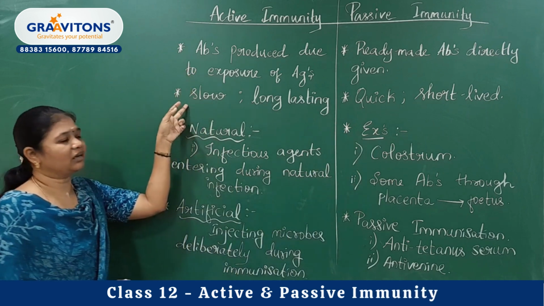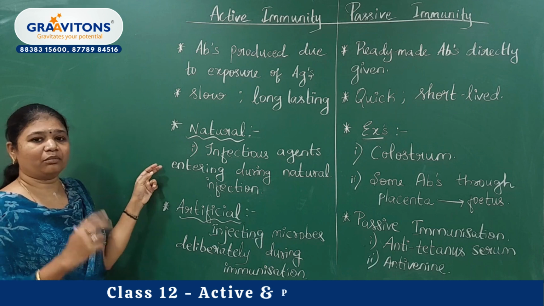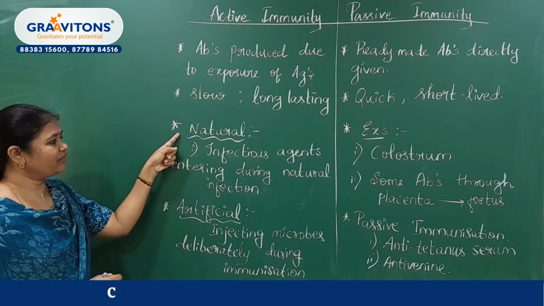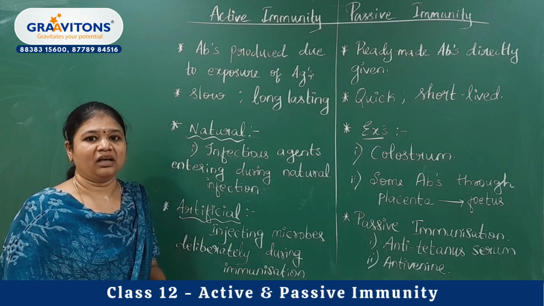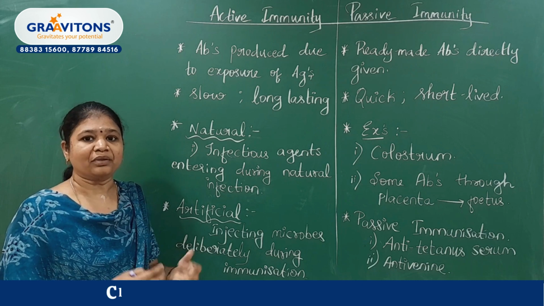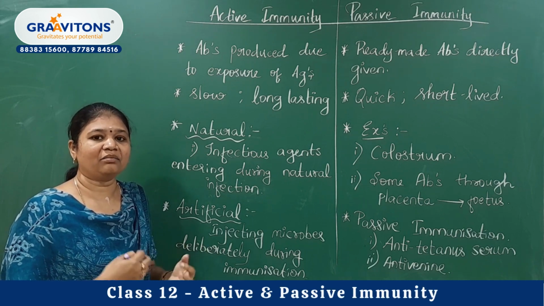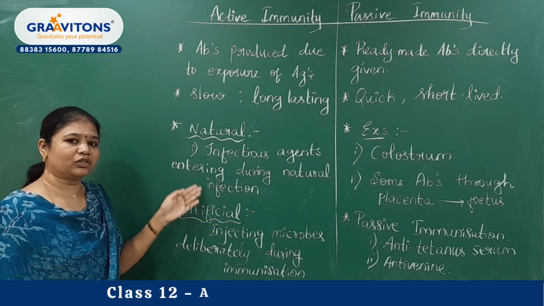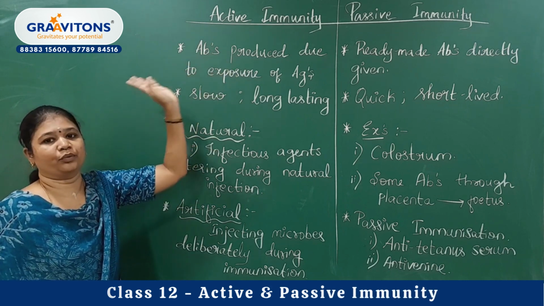So the definitions are these. Now coming to the examples. Active immunity can be of two types: natural as well as artificial. Natural is when we experience natural infections like smallpox or mumps. At that time our body starts to produce antibodies. All those kinds of immunity are called natural active immunity.